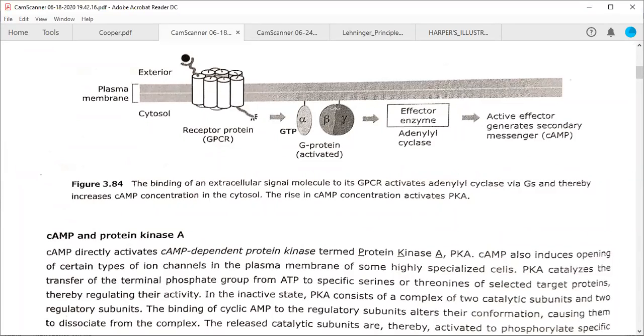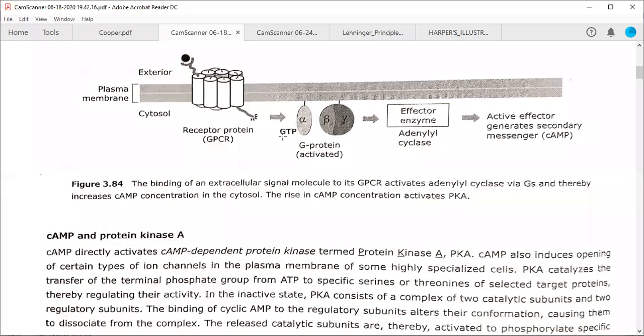Beta and gamma form a complex, and alpha is either bound to GDP or bound to GTP. When it is bound with GDP, it interacts with the beta gamma complex. But when it is bound with GTP, it dissociates, moves away from the beta gamma complex, and activates another enzyme, that is the effector enzyme for this G alpha subunit.